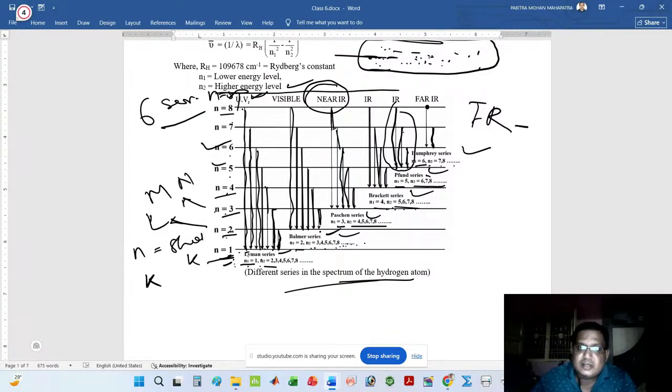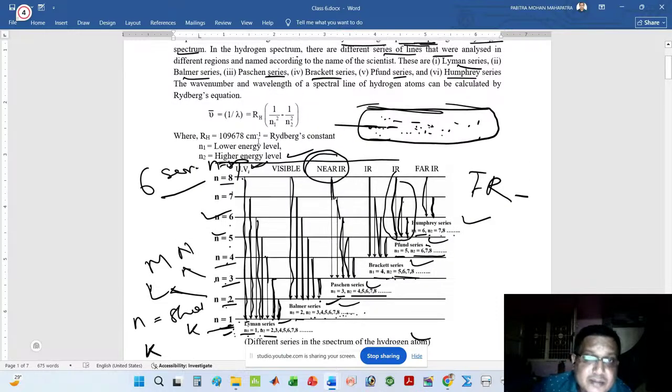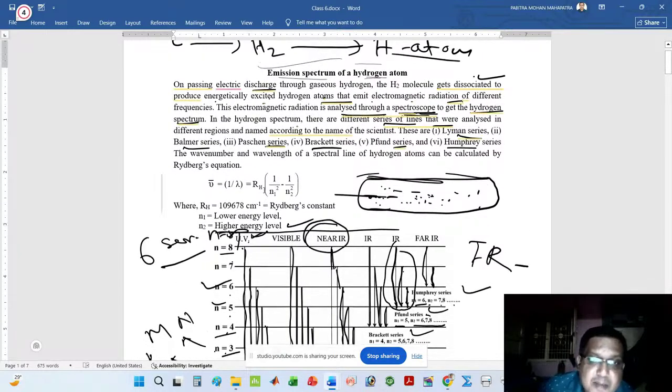This ray comes from n is equal to 8 to n is equal to 6. Here I have already a diagram present, that is the different series in the spectrum of the hydrogen atom. Remember, every ray has a fixed wavelength and also a wave number.